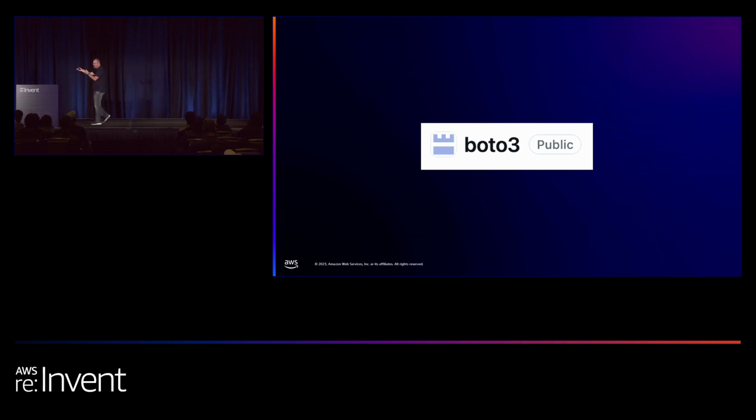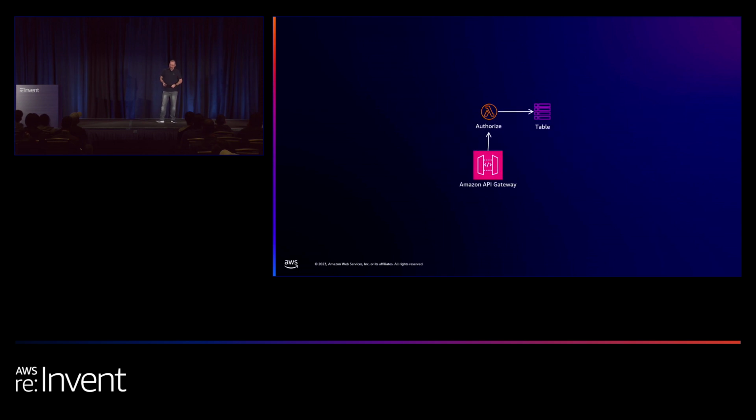We used Rust bindings in order to replace the Boto3. We managed to get this performance, and it's amazing. OK, so we've talked about the first strategy. So let's do a quick recap.